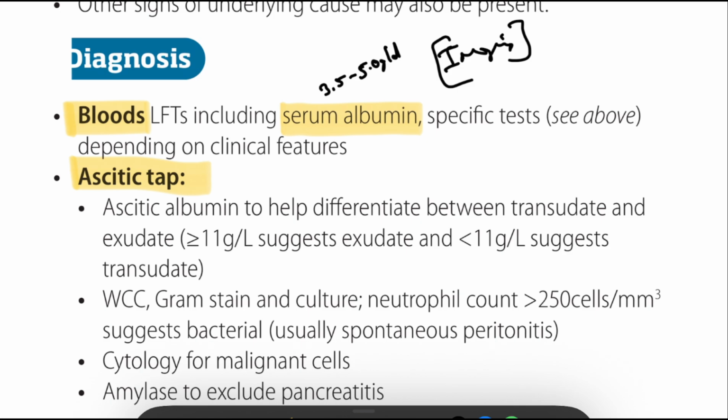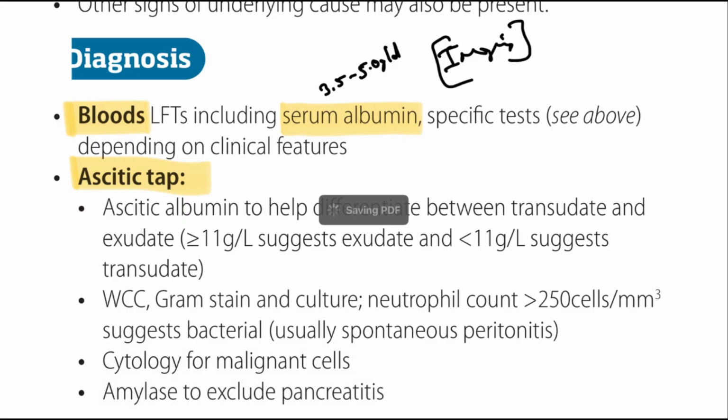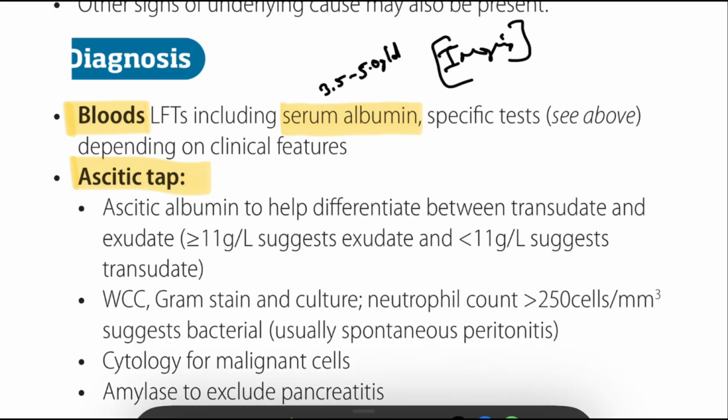Every new-onset ascites should undergo paracentesis. Why? Because we can analyze the ascitic fluid for appearance, albumin, total protein, cell count, and culture or cytology.